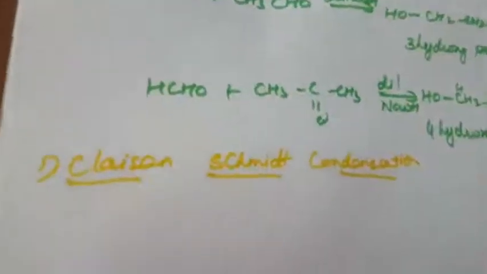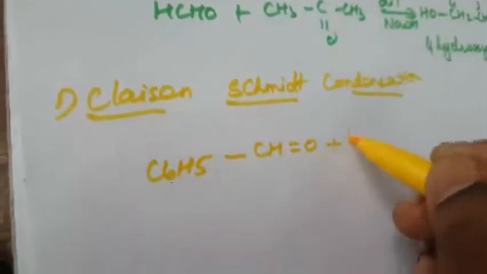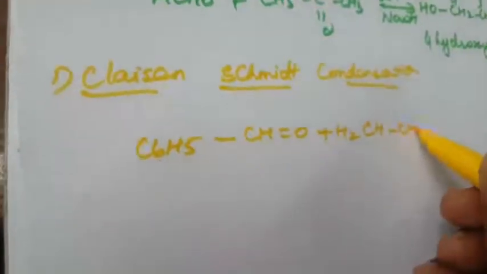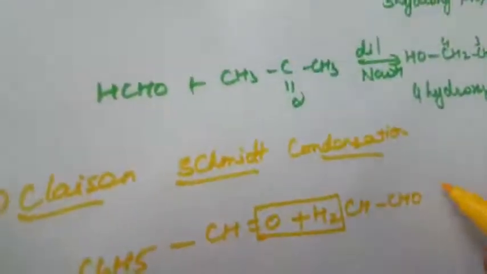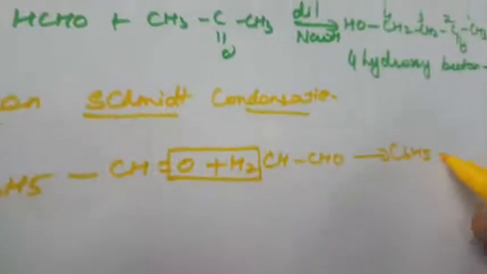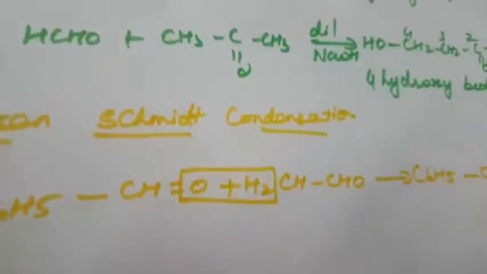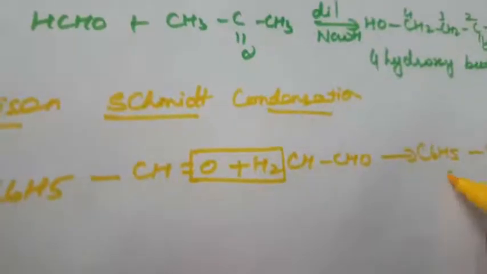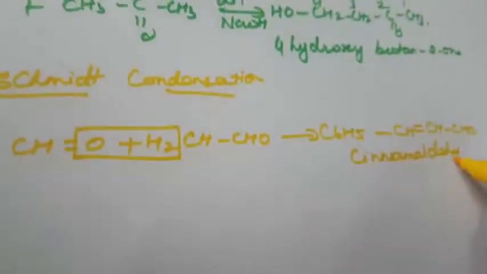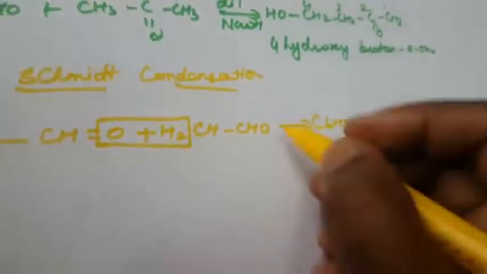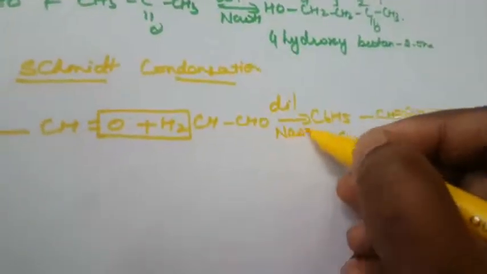How does it react? Benzaldehyde reacts with acetaldehyde, C6H5CH=O and CH3CHO. Here a water molecule is removed to form cinnamaldehyde, C6H5CH=CHCHO. What is the compound name? Cinnamaldehyde plus water. This is a condensation reaction in the presence of dilute NaOH.